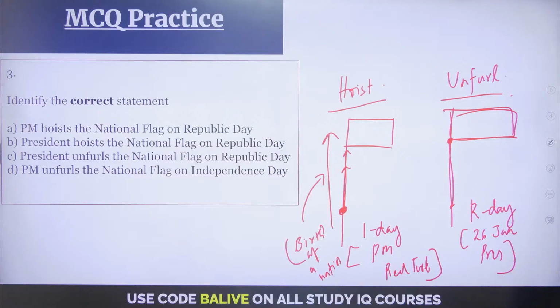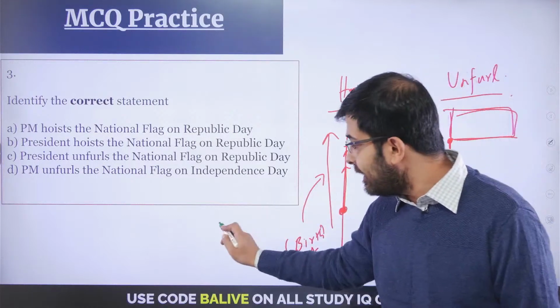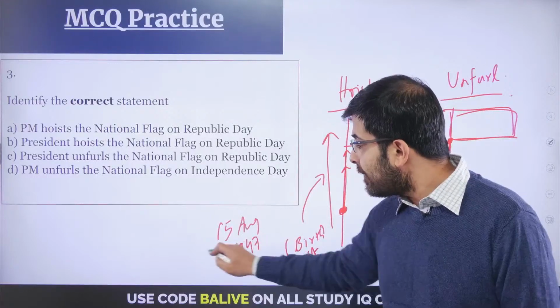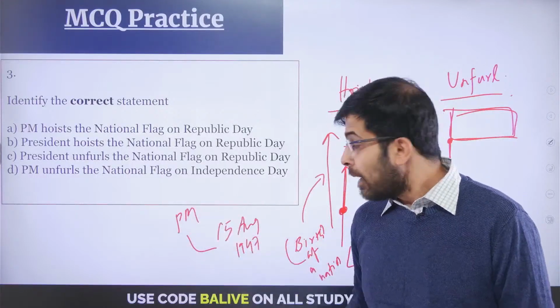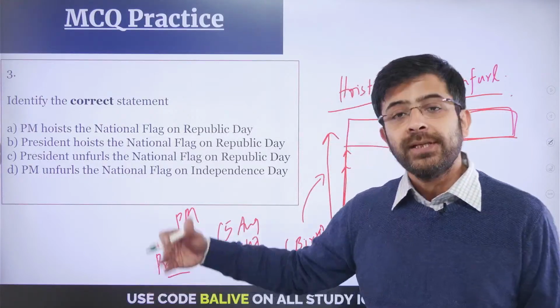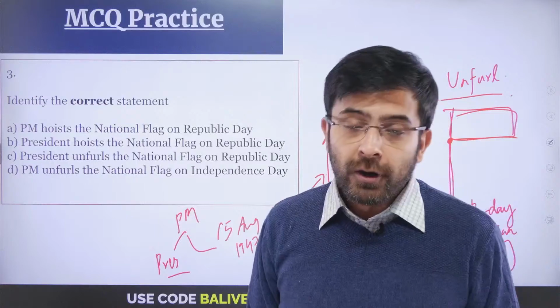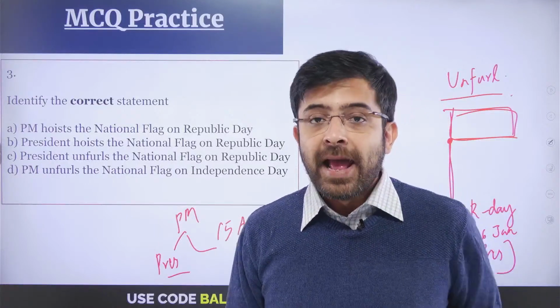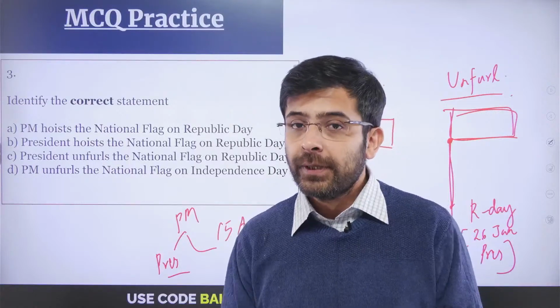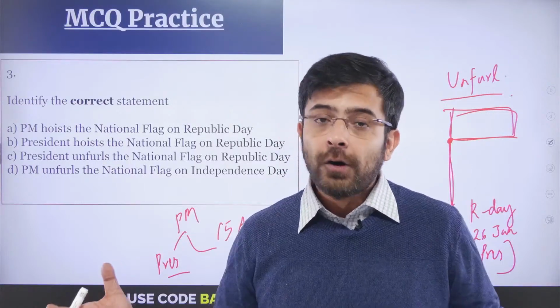Another protocol issue that straight away you will realize is that on the 15th of August 1947, India had a Prime Minister in Jawaharlal Nehru, but India did not have a president. Okay, the closest equivalent to the president was Lord Mountbatten, and thus it was not desired that a foreigner go ahead and eventually unfurl or hoist the flag for you.